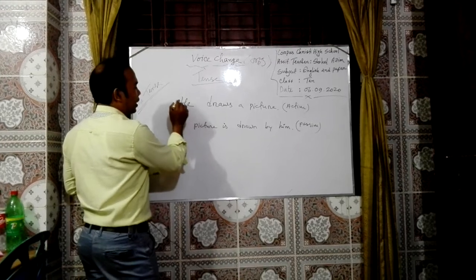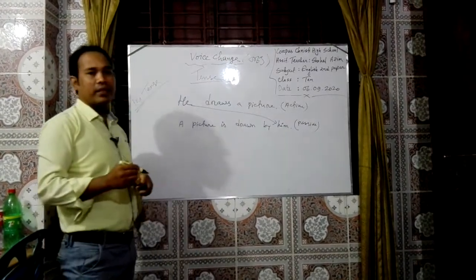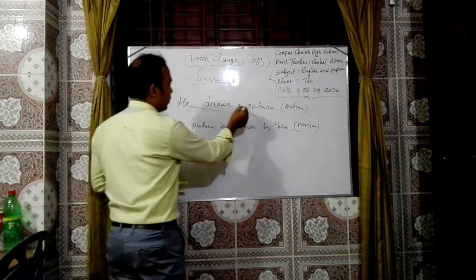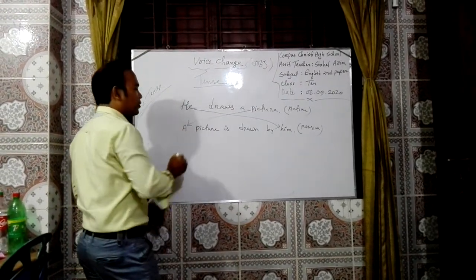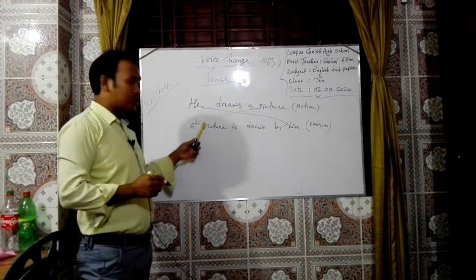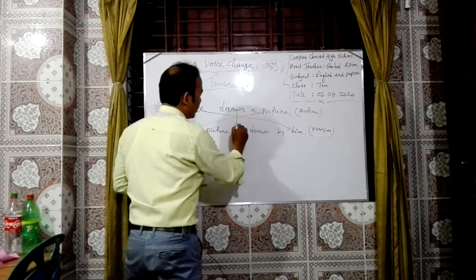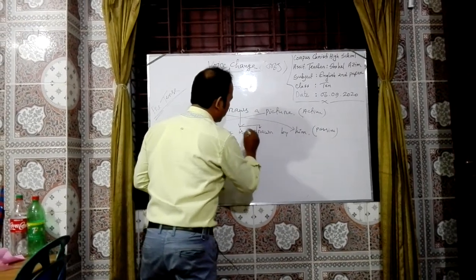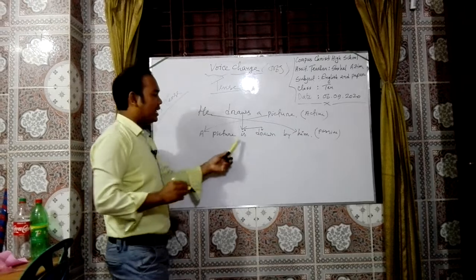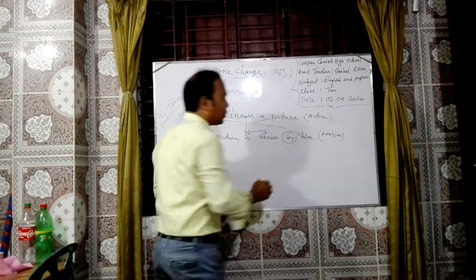Now just you see how it converts from active to passive. You see this subject has gone there as an object, and you see a picture has come to the first position, and then you see draws. There are 2 verbs, is and drawn, and this is an additional preposition.